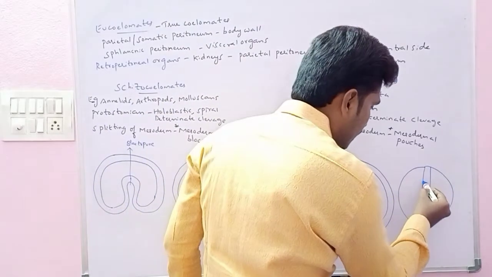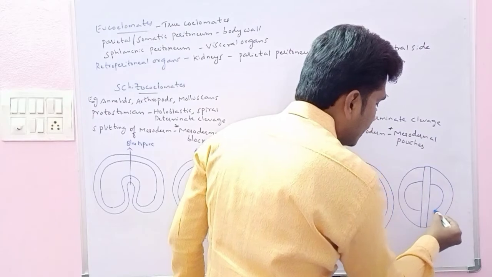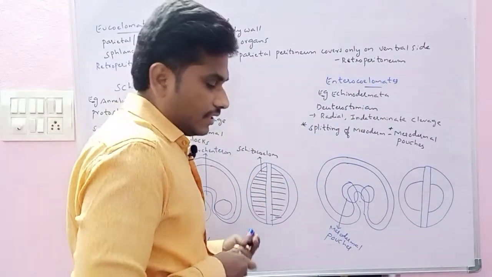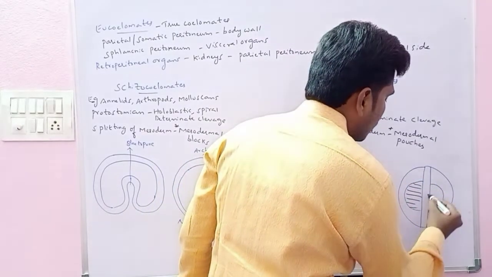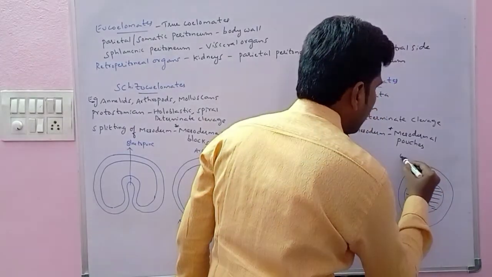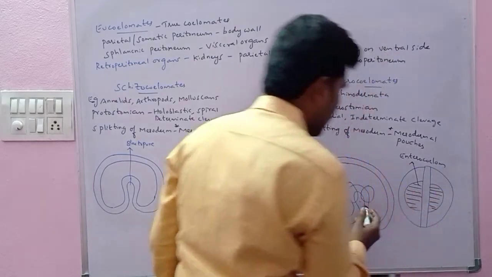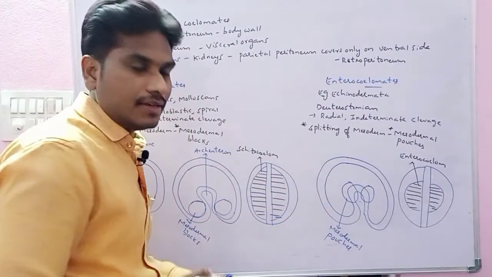But the enterocoelom formed here forms in a small cavity. What do we call this? This we call the enterocoelom. Here is the blastopore and this part we call the archenteron. It is common.